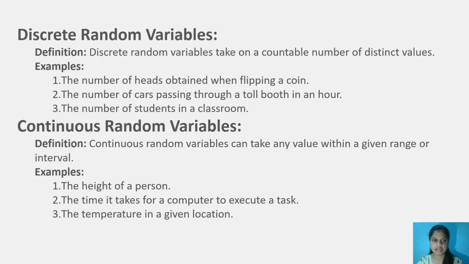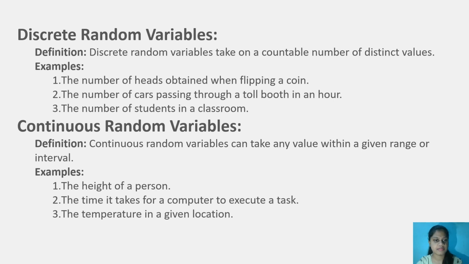Discrete random variable. A discrete random variable takes on a countable number of distinct values. Examples: the number of heads obtained when flipping a coin, the number of cars passing through the toll booth in an hour, the number of students in a classroom. These all are the examples of discrete random variables.